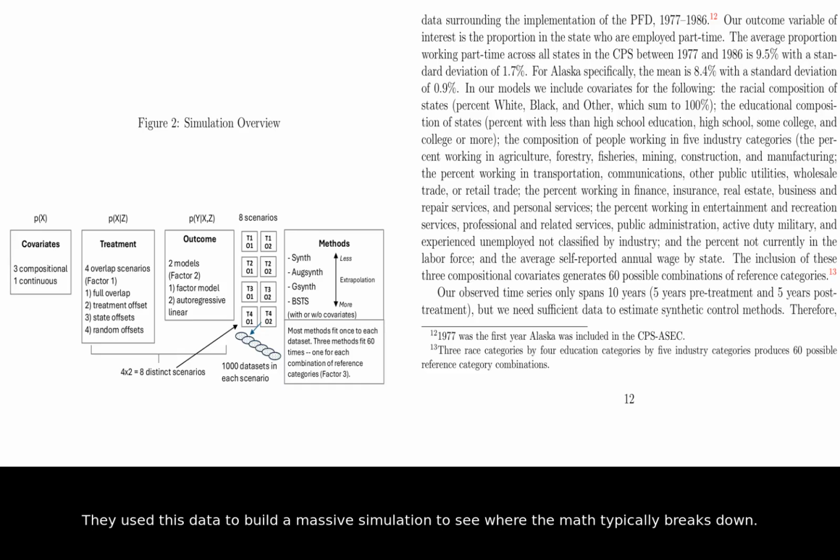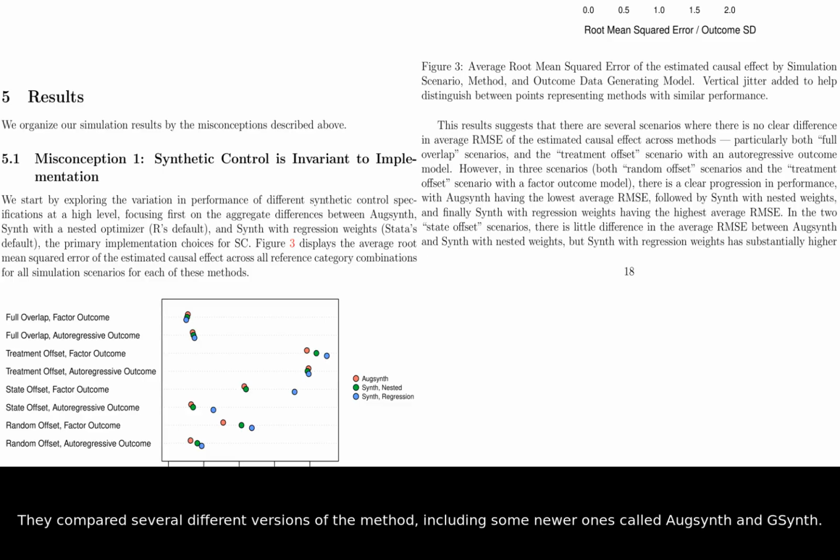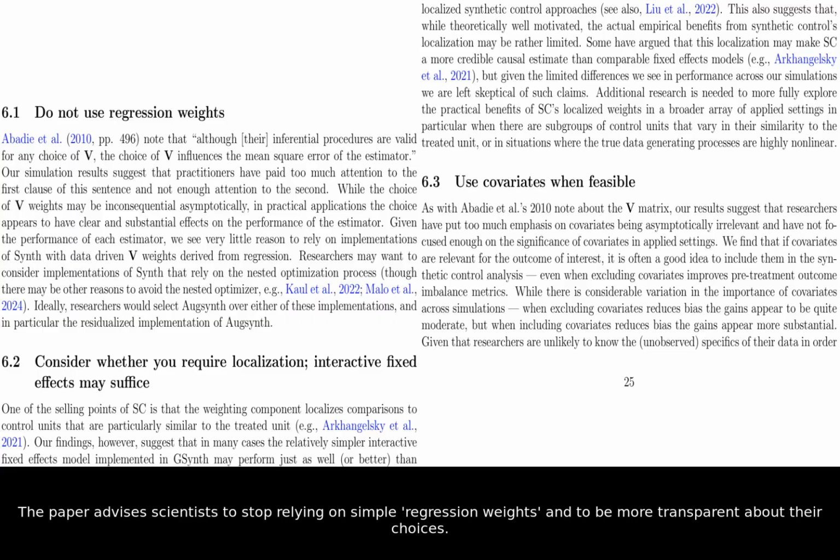They used this data to build a massive simulation to see where the math typically breaks down. They compared several different versions of the method, including some newer ones called OgSynth and GSynth. One major takeaway is that newer, more flexible models generally perform better than the older, standard versions. Specifically, the residualized version of OgSynth was often the most reliable across different scenarios. The paper advises scientists to stop relying on simple regression weights and to be more transparent about their choices.